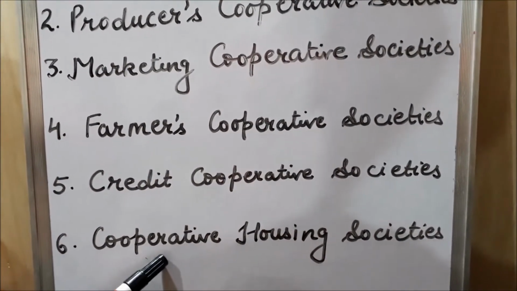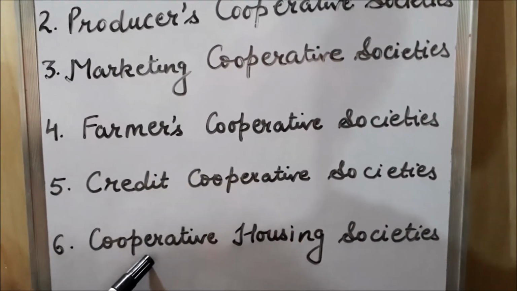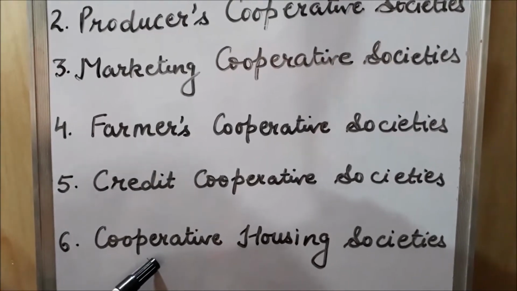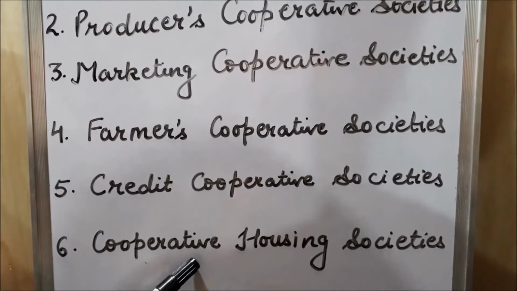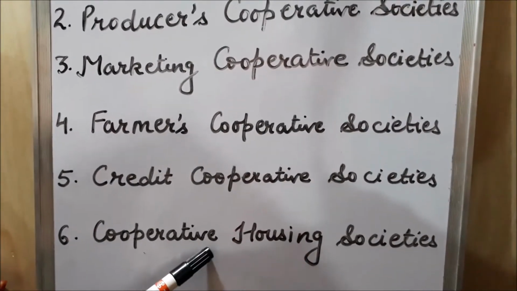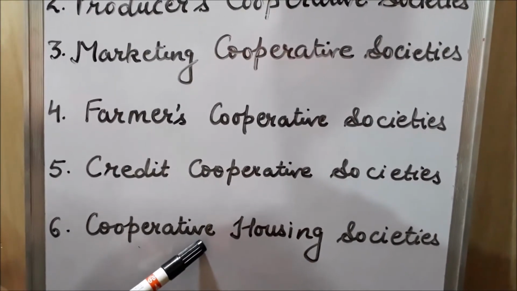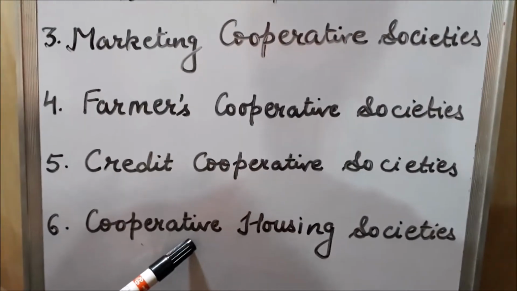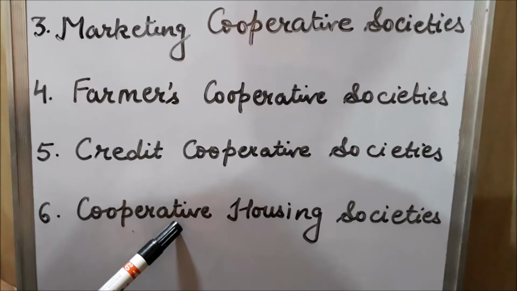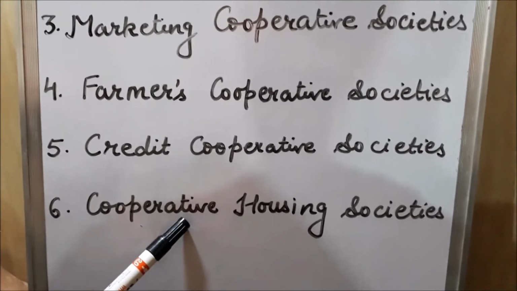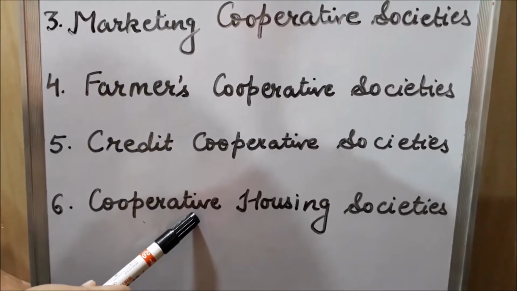These societies are formed to solve the housing problem of their members. Such persons become members of cooperative housing societies who are in need of houses. So these societies provide them flats at less prices, or they provide them facility to pay in installments.